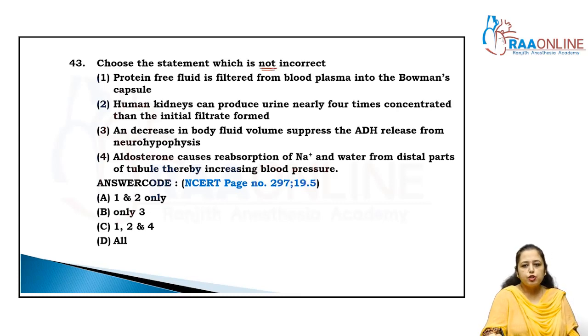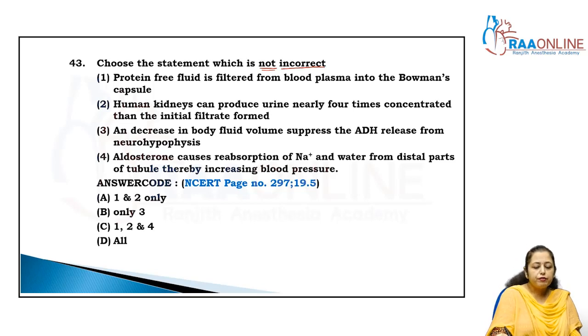The statement which is not incorrect, that means we have to choose the correct statements, right? The protein-free fluid is filtered from the blood plasma into the Bowman's capsule.